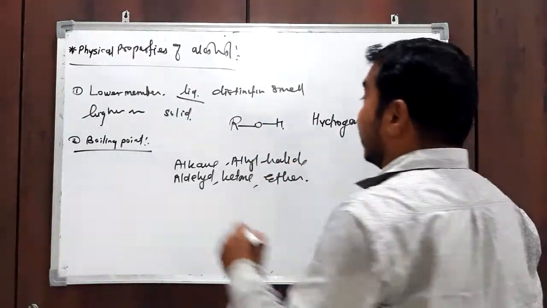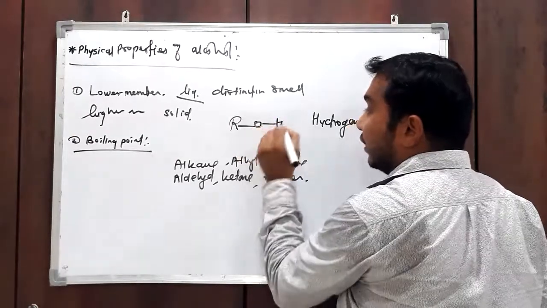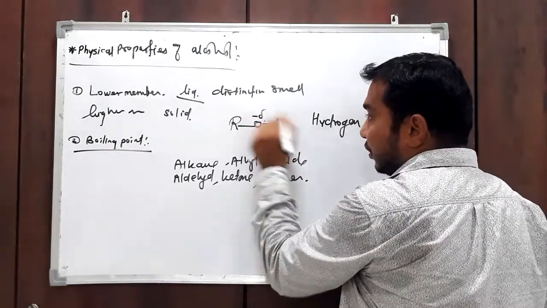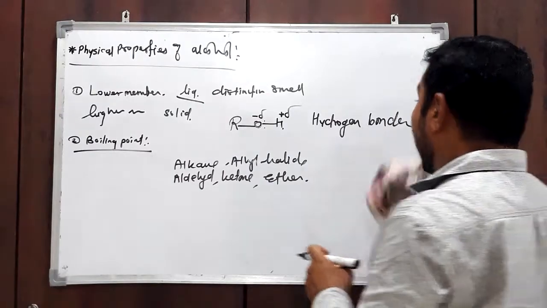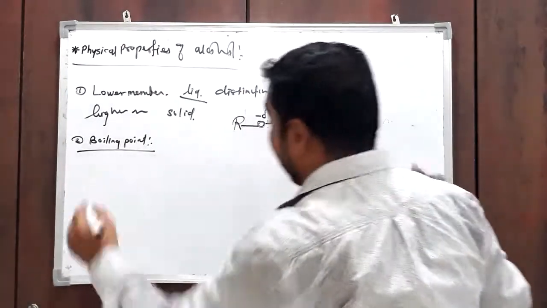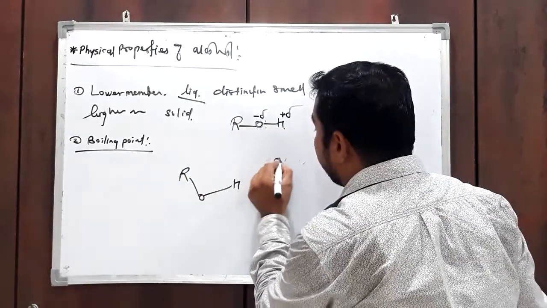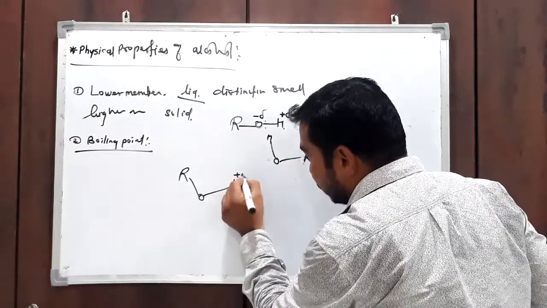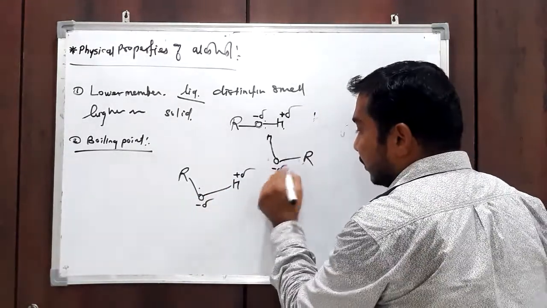So then due to what? Due to this bonding, the electron pair of the OH bond gets shifted toward the oxygen side, and oxygen becomes negative and hydrogen becomes positive. See, in case of any alcohol, hydrogen carries partial positive charge, oxygen carries negative charge, like this.